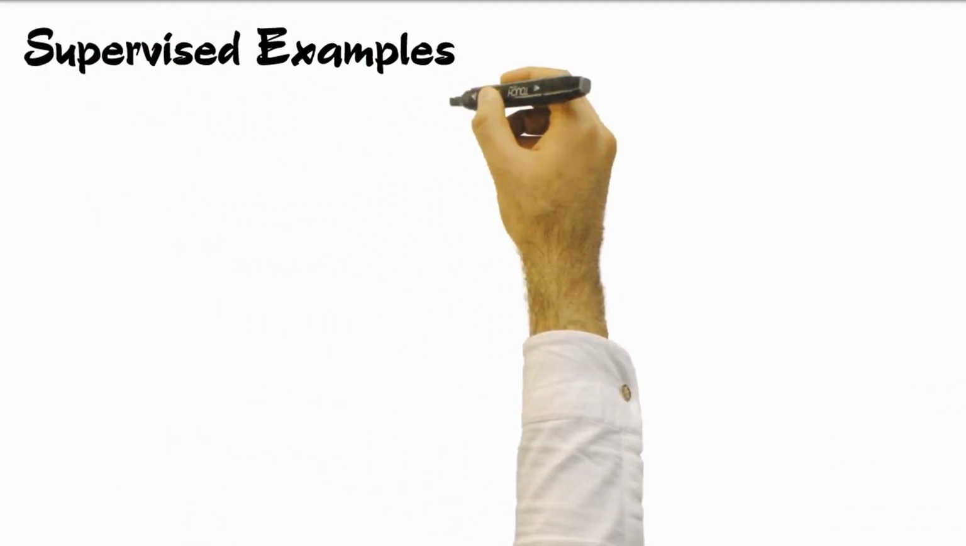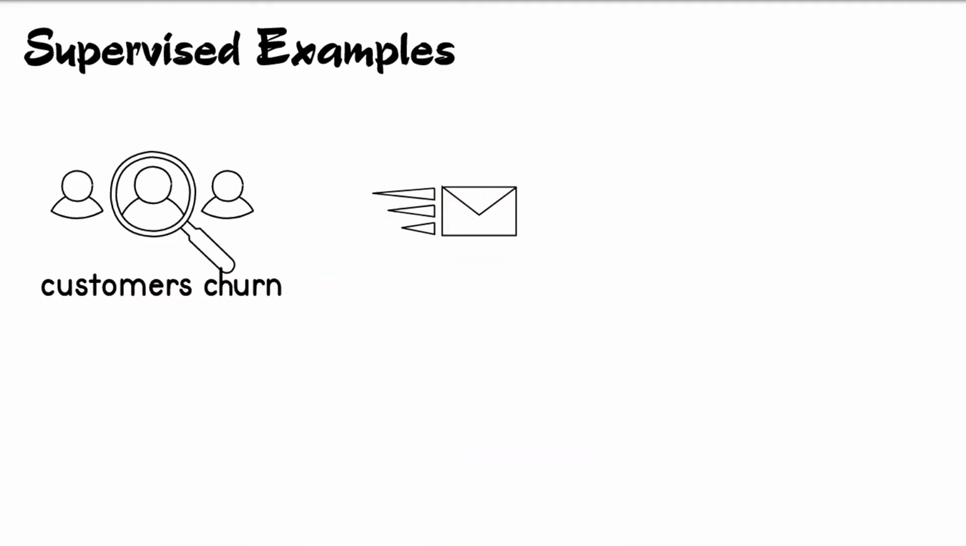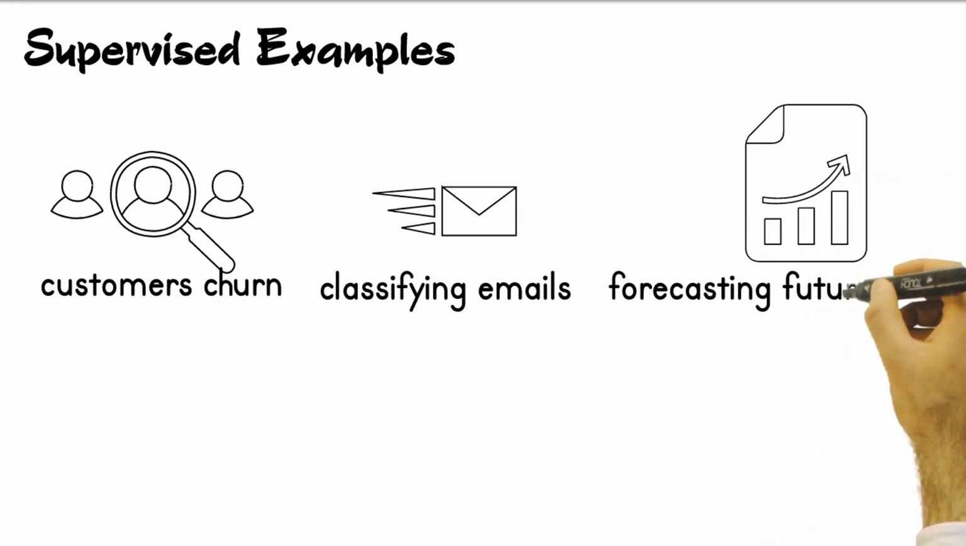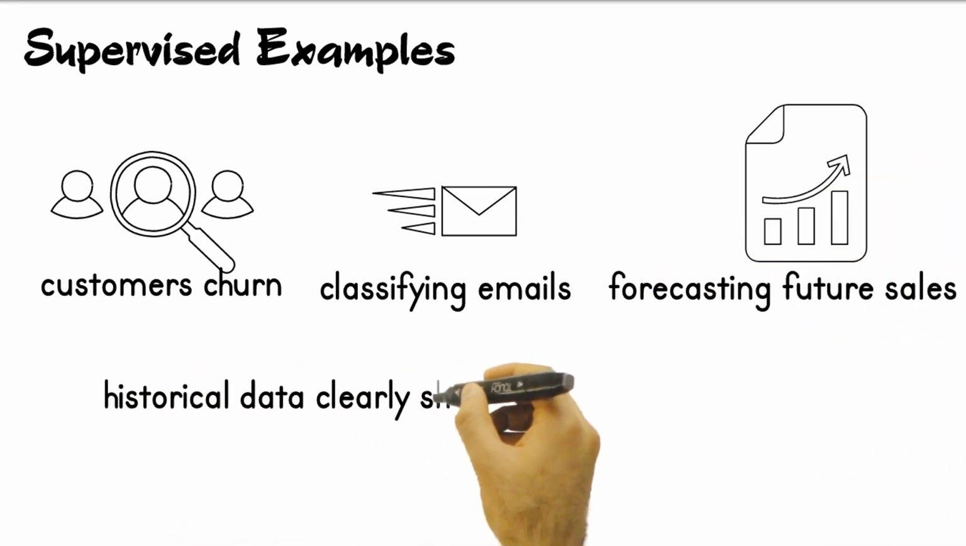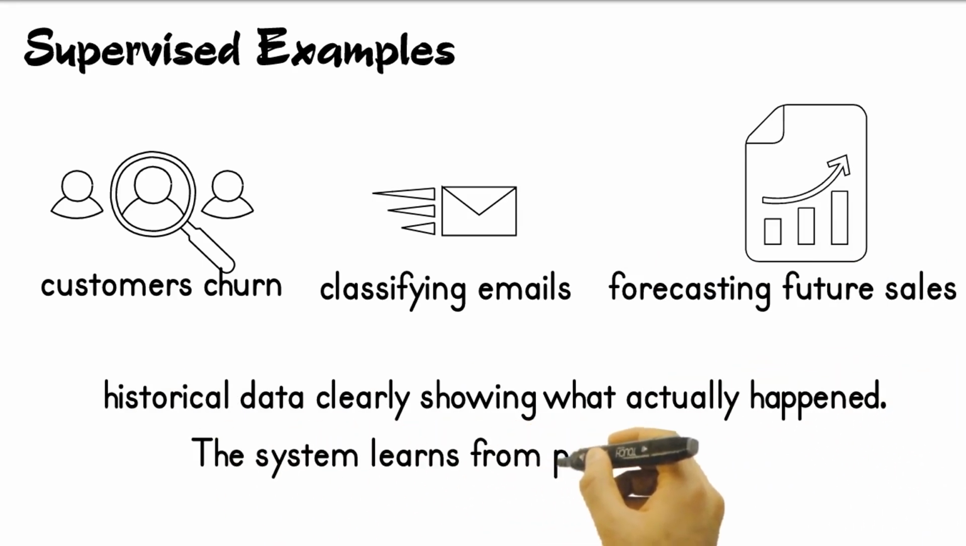Business examples include predicting which customers will churn, classifying emails as spam or legitimate, and forecasting future sales volumes. You have historical data clearly showing what actually happened. The system learns from proven outcomes.